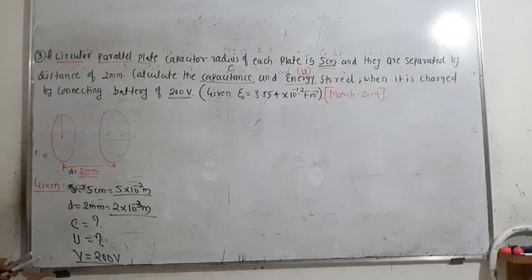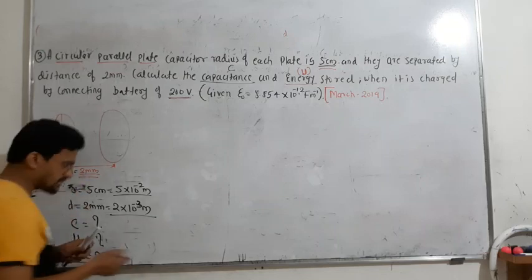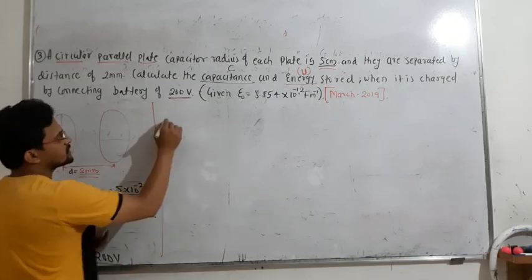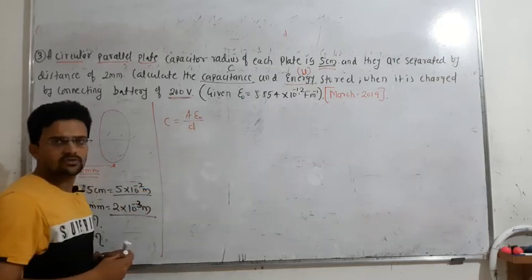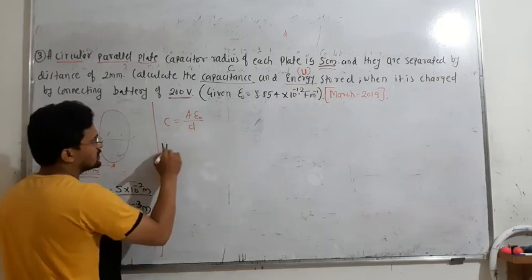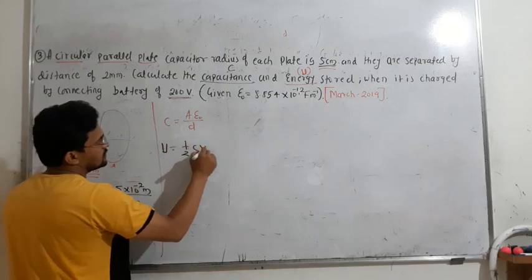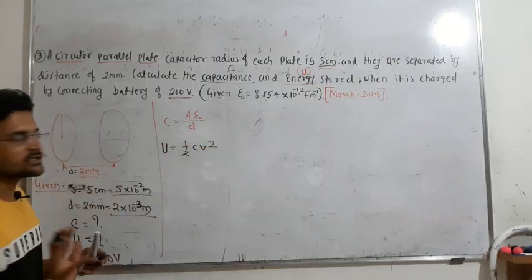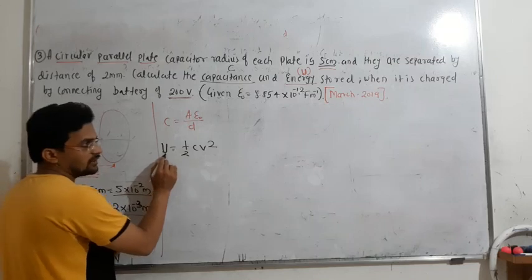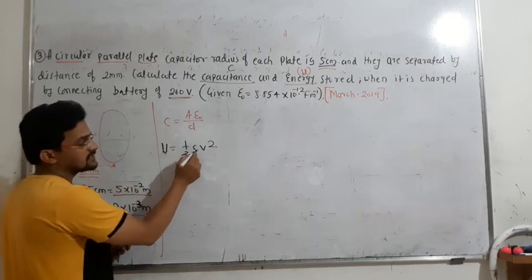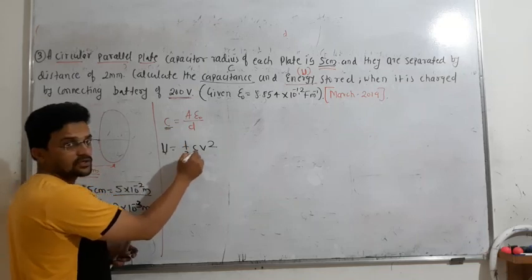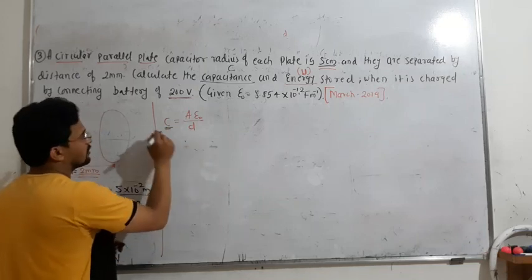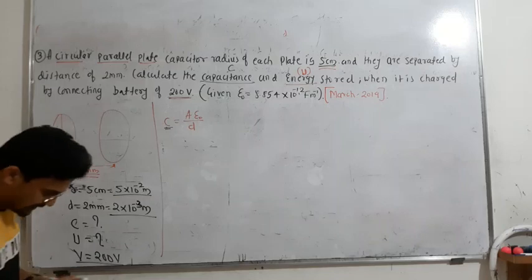Okay, so a parallel plate capacitor is there, so straight away you have to know these two equations. C is equal to A epsilon naught divided by d. This is what they ask. And then energy stored is equal to half C V square. You cannot calculate the energy directly because capacitance is not given. So first get the capacitance, and then place this capacitance in this equation. So first I will calculate the capacitance of this parallel plate capacitor.